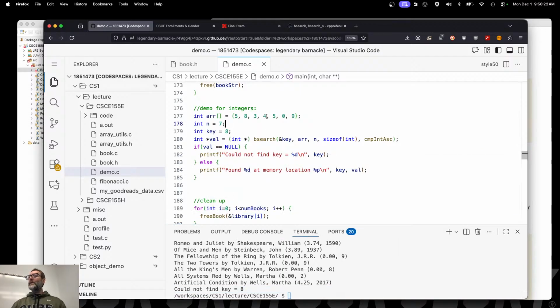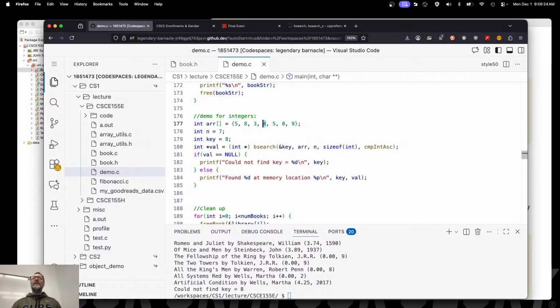Now, why was that? How does binary search work again? It goes to the middle, sees 4. Where should 8 be if it's sorted? In the right half of the list. Over here, it was in the left half of the list. So it goes and recurses over here, and it doesn't find what it's looking for. So the consequence of this is that it's not going to be a valid search if it's not sorted. So let's sort it first.